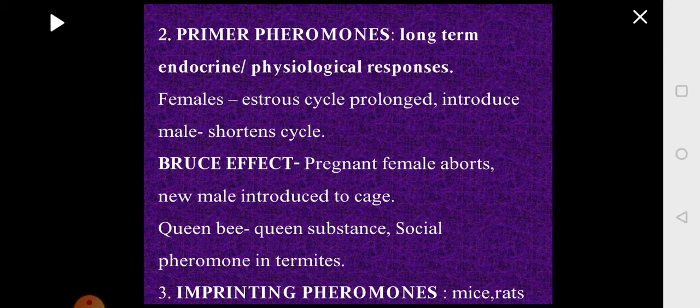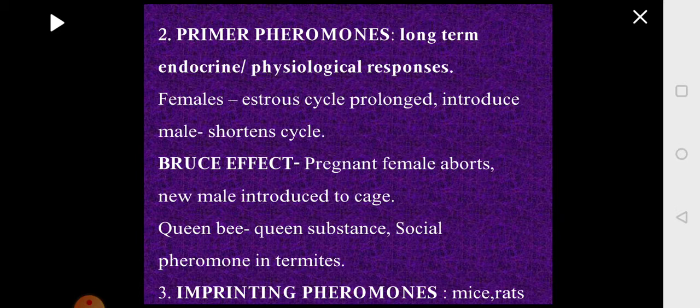Because of the effect of the pheromones, the estrous cycles become irregular. Now, if you introduce a male, he releases some pheromones, and these pheromones will act on the reproductive organs of the female, and it regularizes and normalizes the reproductive cycle of the female. So the female reproductive cycle becomes normal, and she is ready to mate with the male.